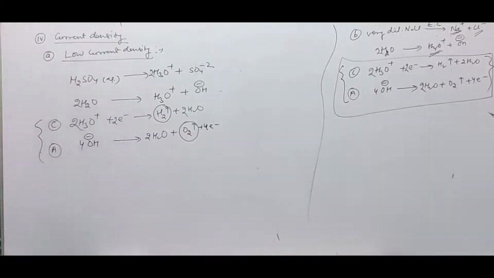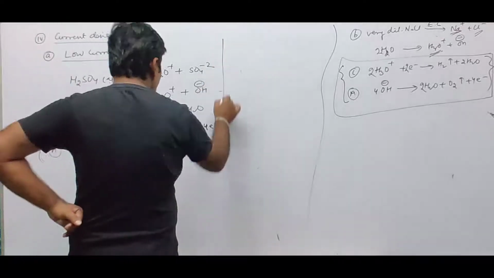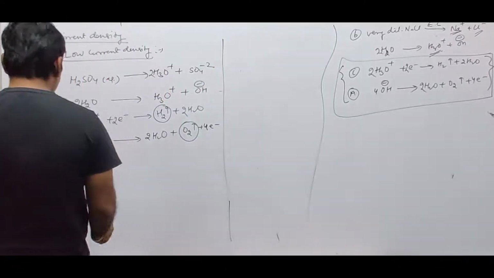If we use low current density, we get this. By using high current density, what will happen?